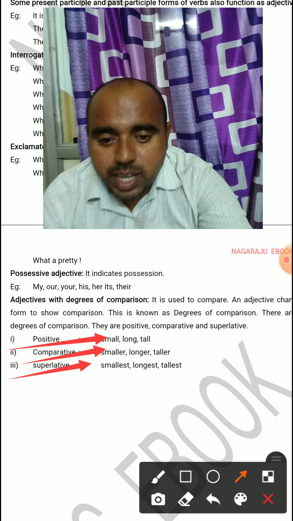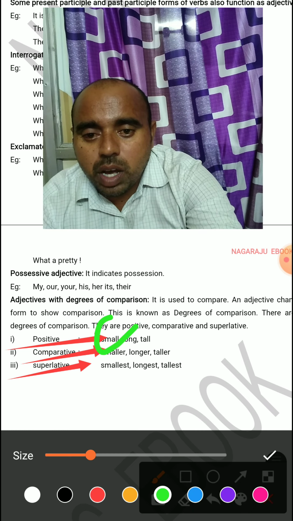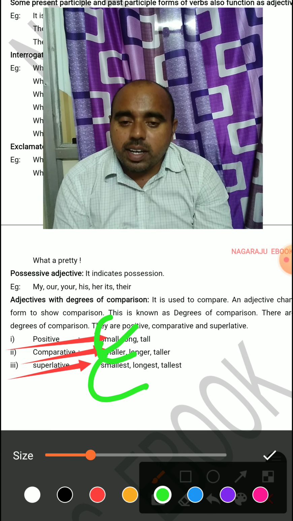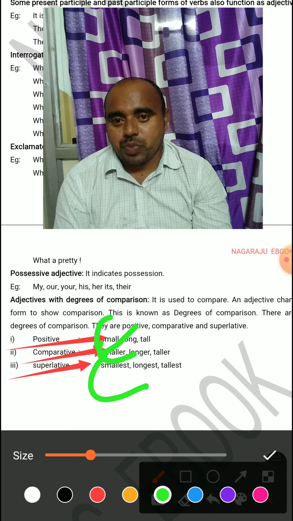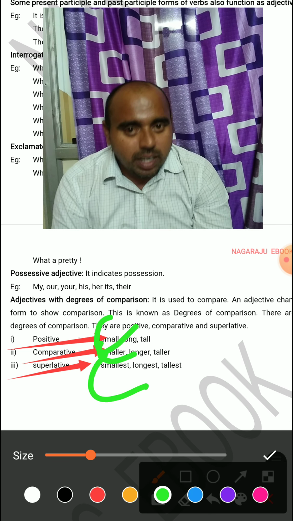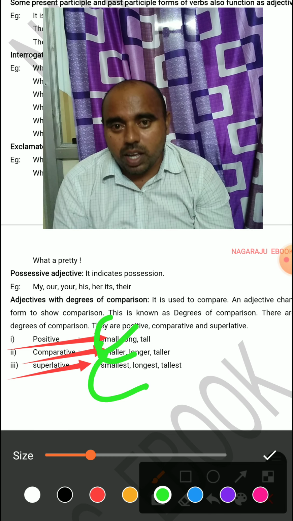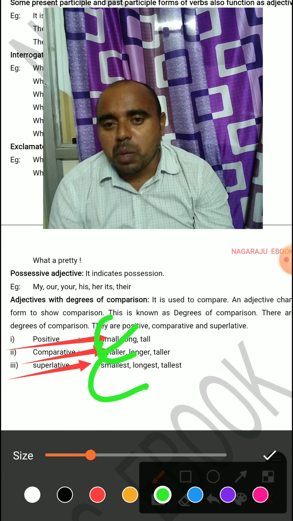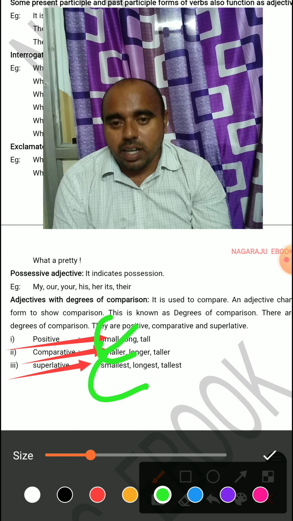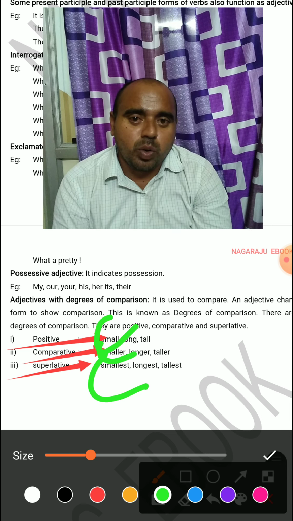For example, small, smaller, smallest; long, longer, longest; tall, taller, tallest; hot, hotter, hottest. Not only these, many kinds of adjectives turn into three forms. That is called degrees of comparison. We can have a complete lesson on degrees of comparison, and we will cover it in that lesson.